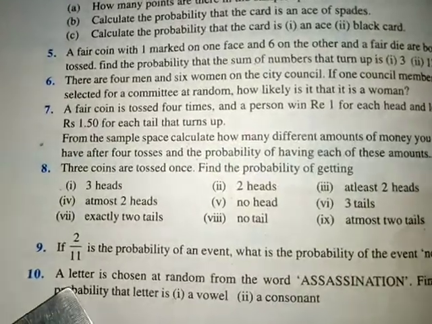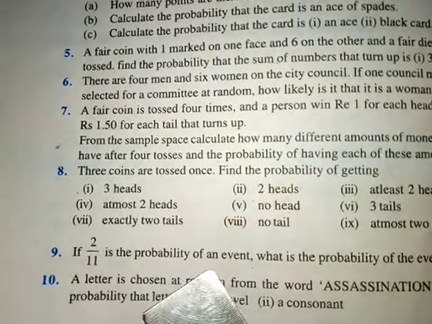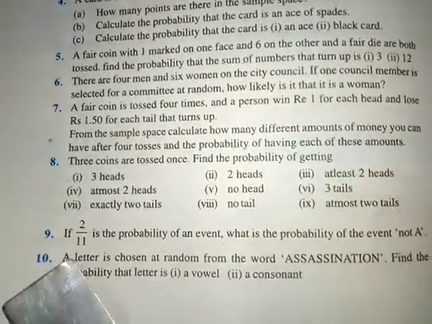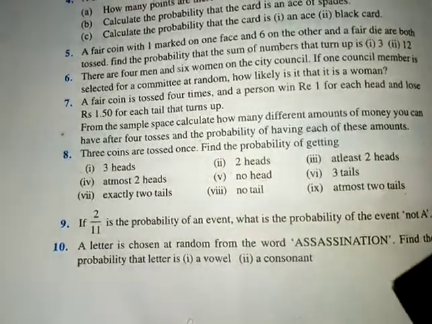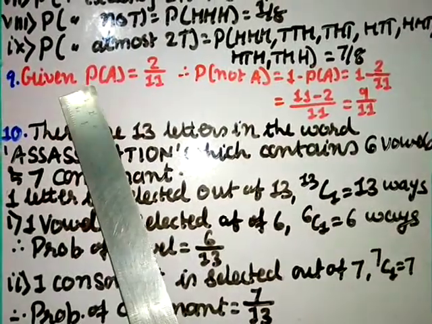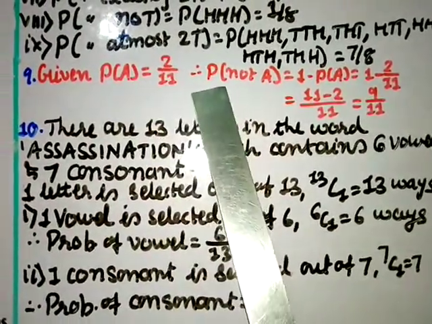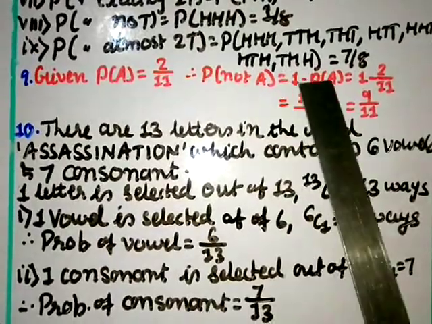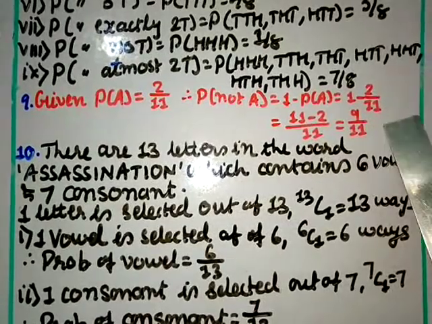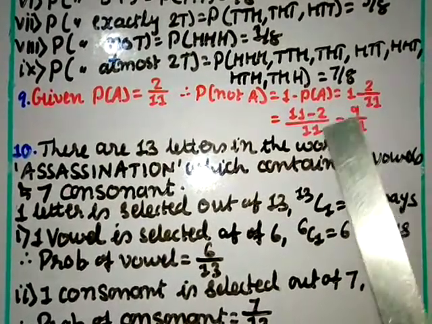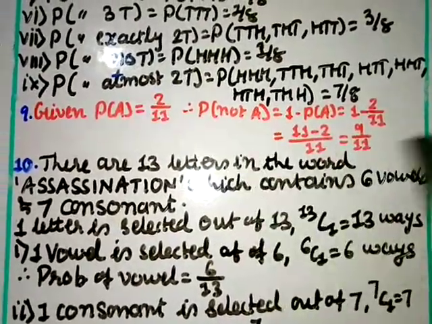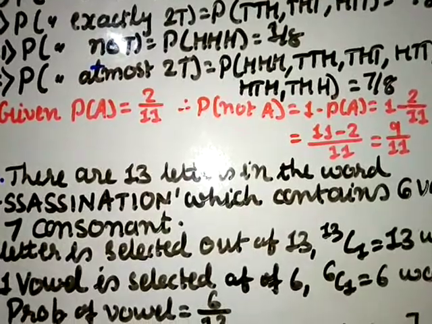Question number 9. If 2 by 11 is the probability of an event A, what is the probability of the event not A? So you are given the probability of A, an event, and you have to find the probability of not A. Given that probability of A is 2 by 11, the probability of not A, we know the formula, is 1 minus P of A. So 1 minus 2 by 11. Take LCM, so 11 into 1, 11 minus 2 by 11. Find the difference, you get 9 by 11. So the probability of not A will be 9 by 11. So that is the solution for question number 9.